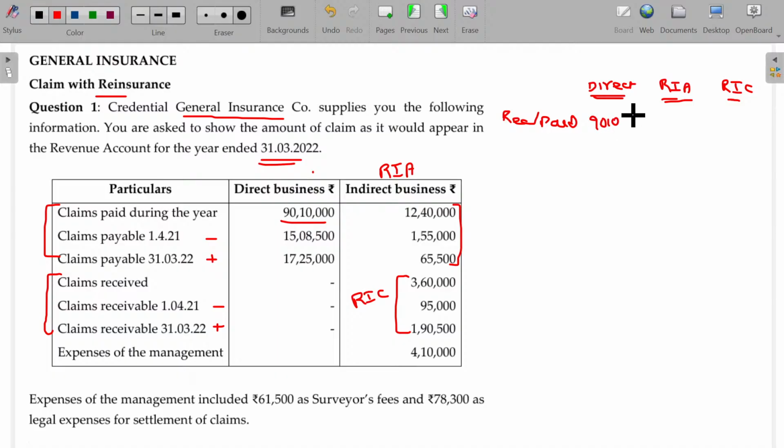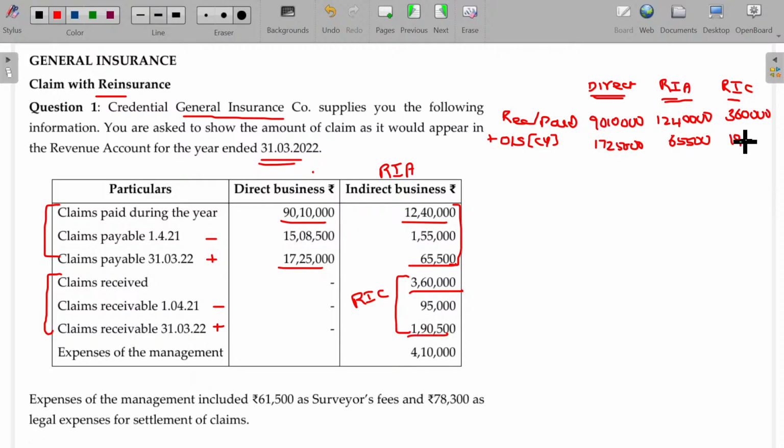90 lakhs 10,000. And reinsurance accepted 12 lakhs 40,000 paid. In case of ceded, 3 lakhs 60,000 received. And add outstanding of the current year: 17 lakhs 25,000 addable, 65,500 addable, 1 lakh 90,500 addable.